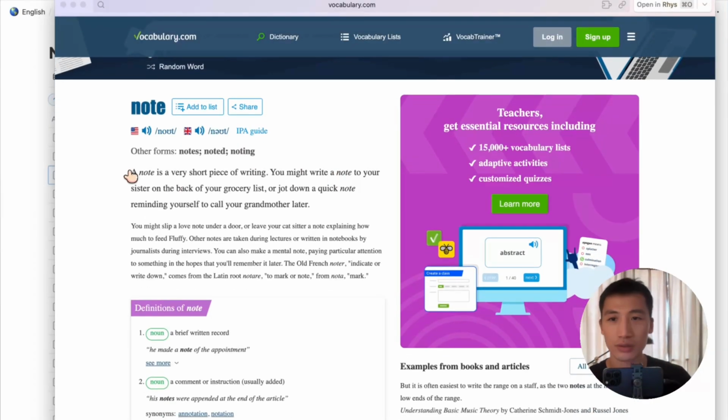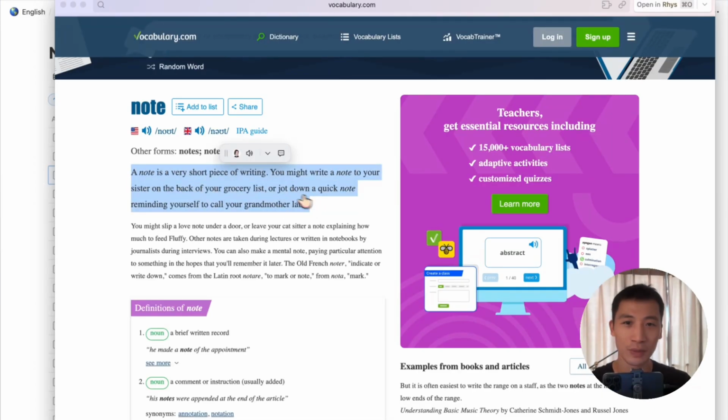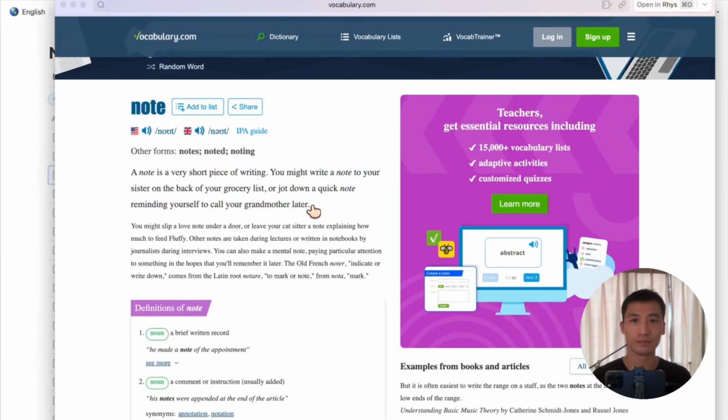Yeah, I want you to explain this sentence. A note is a very short piece of writing. You might write a note to your sister on the back of your grocery list, or jot down a quick note reminding yourself to call your grandmother later. How do I understand this situation? So a note is a quick little message you write down to remember something important. It could be for someone else or just for yourself. Does that make sense? Oh, I got it.